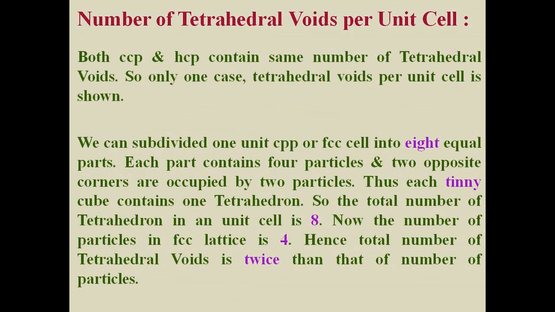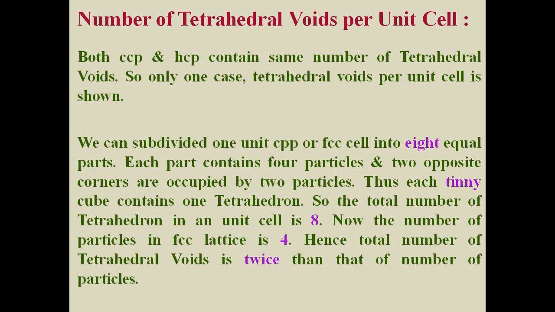How many tetrahedral and octahedral voids are present in a unit cell? Okay, first our calculation is on tetrahedral void. Both CCP and HCP contain the same number of tetrahedral voids. So only one case, that is tetrahedral void per unit cell, is shown.